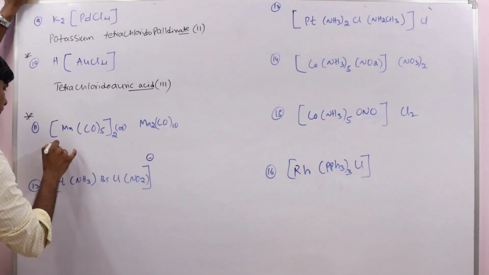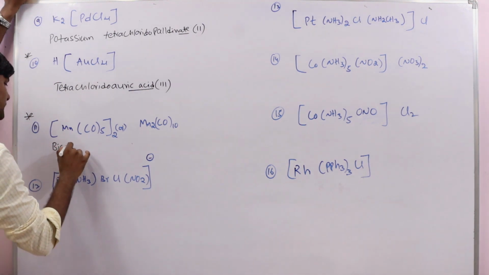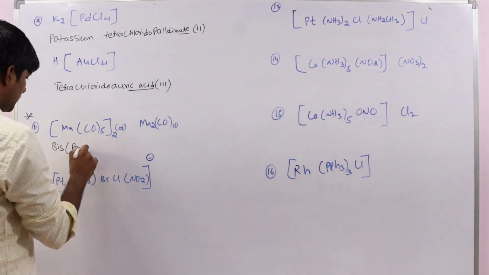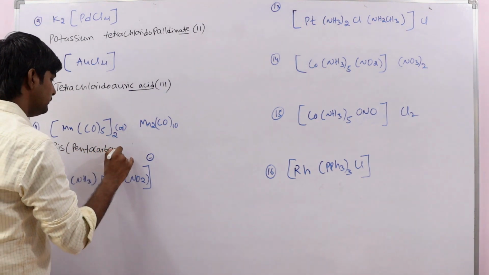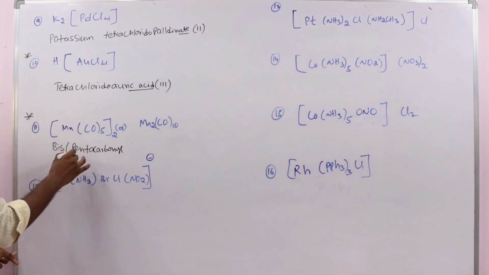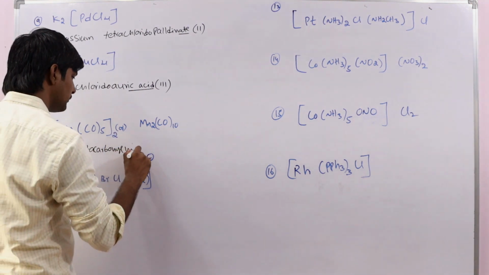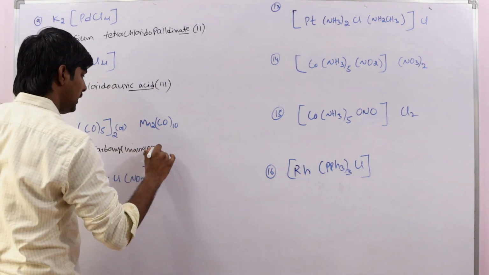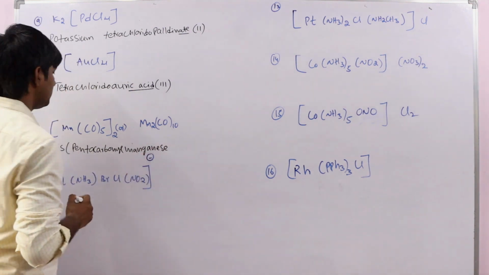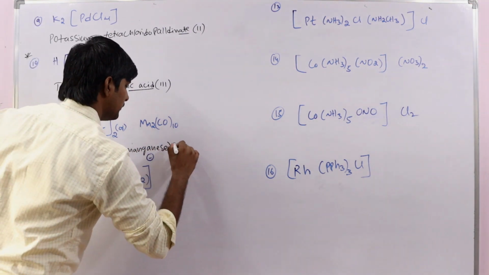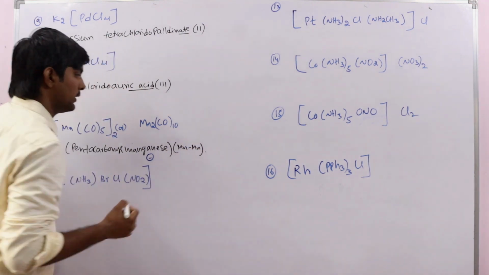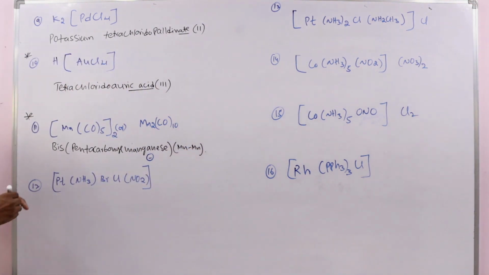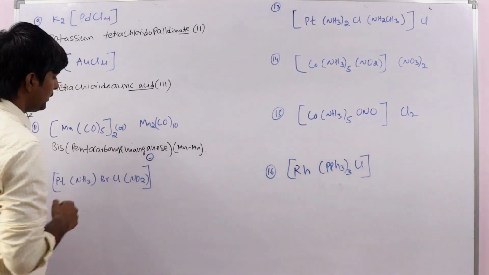Its name is bis pentacarbonyl manganese.